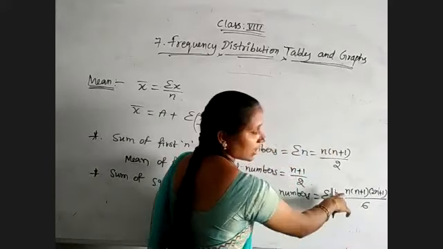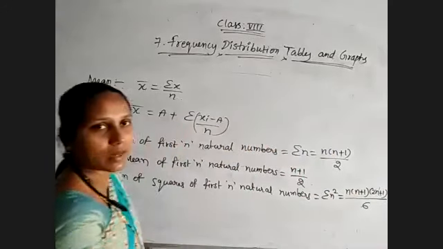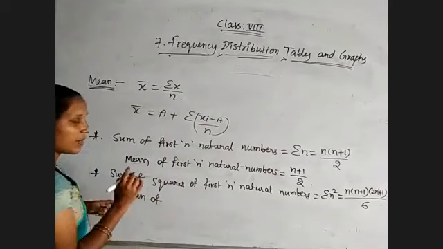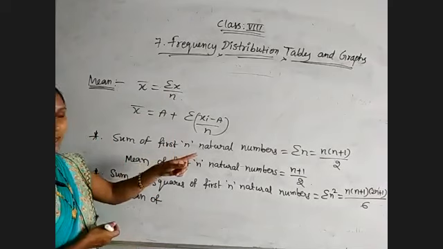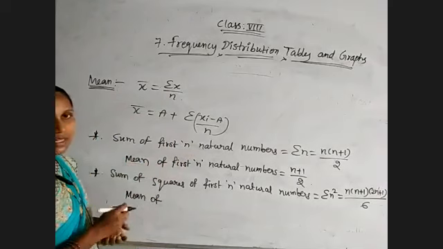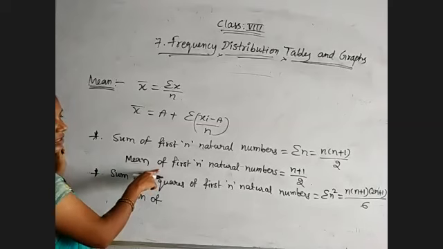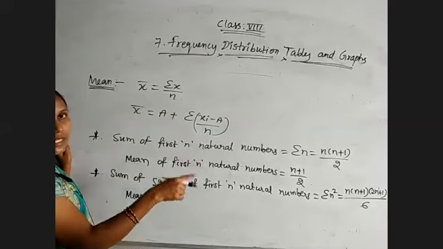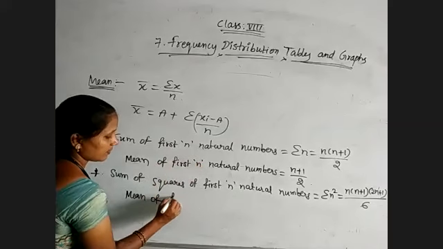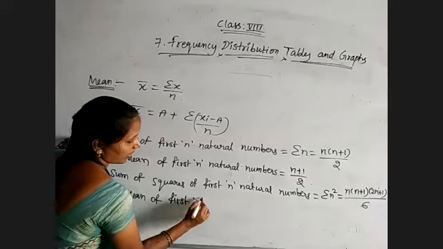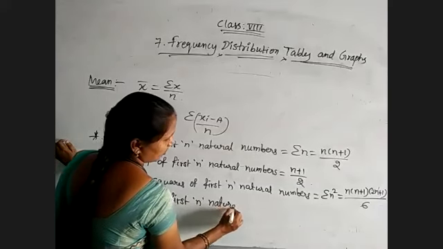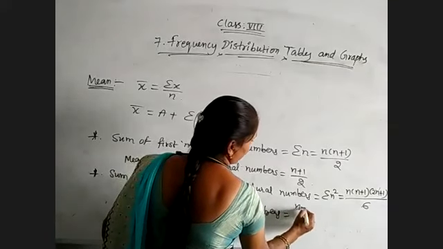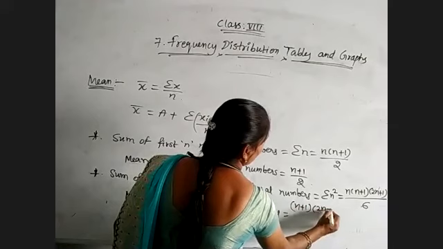For the mean, this n will be removed: n plus 1 into 2n plus 1 by 6. Remember, if they are asking for the sum, we need to use the first formula. If they are asking for the mean, the second one is the formula. Mean of the first n natural numbers is n plus 1 by 2. Mean of squares of the first n natural numbers is n plus 1 into 2n plus 1 by 6.